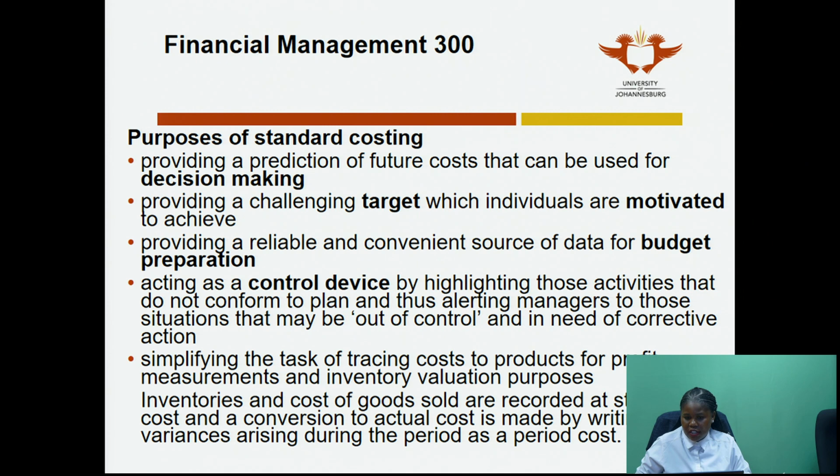Now, this is where this session will end. That was just the introduction. We'll go into the technicalities and a working example in the next video. So what I need you to get from this is what standard costing is, the keywords, the buzzwords. Remember, I use it for decision making. So whatever I do, I need to make sure that I produce meaningful information from my standard costing exercise, because it will be used for decision making.